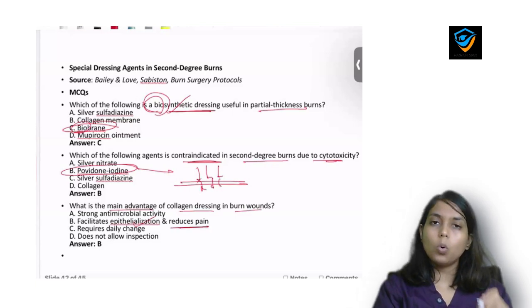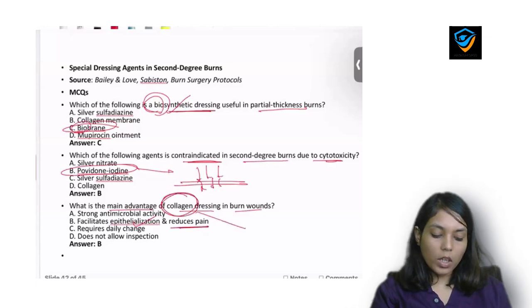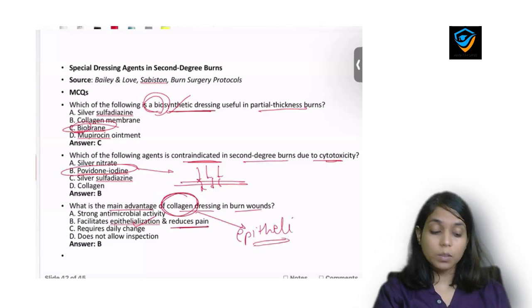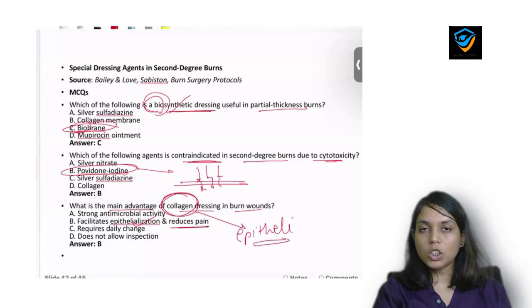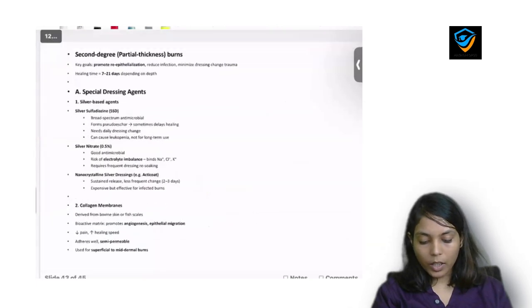Collagen is the only dressing or only lotion which causes epithelialization. There are different lotions which we are going to discuss, but none of them causes epithelialization. All of them cause delayed progress of epithelialization, but collagen is the only dressing which causes epithelialization and it will cause reduced pain. So remember, important point.